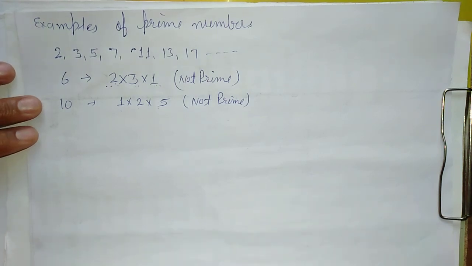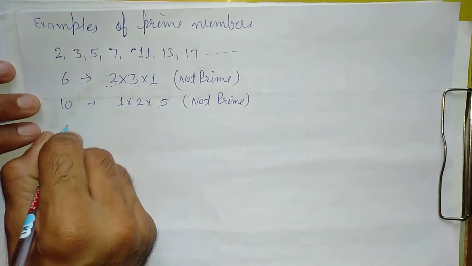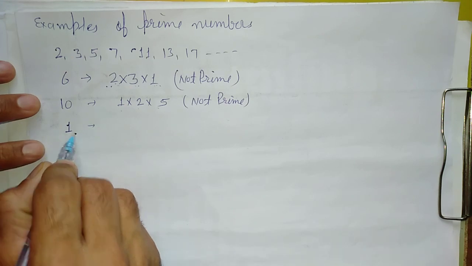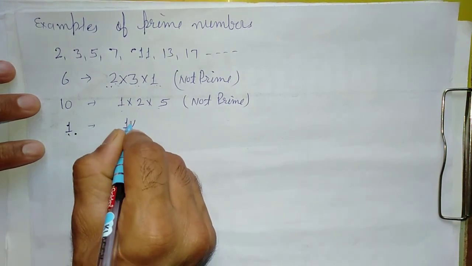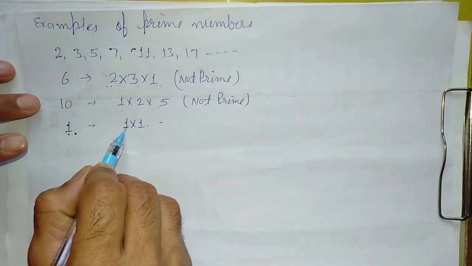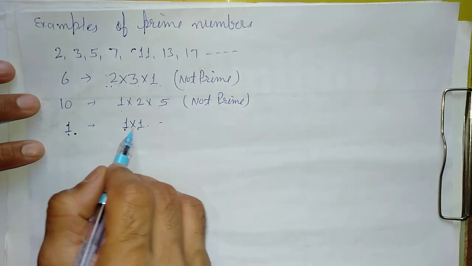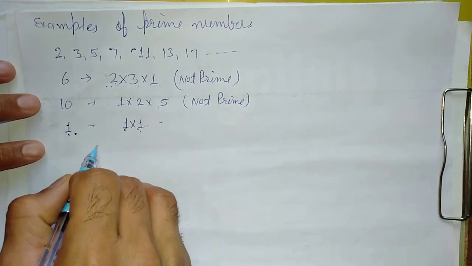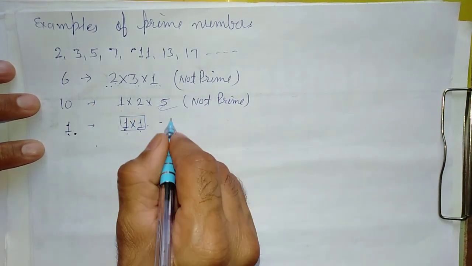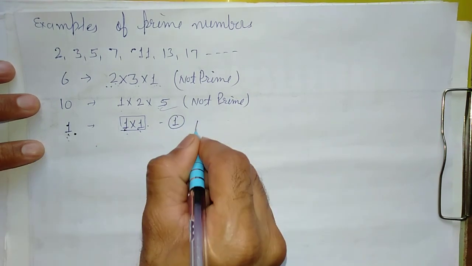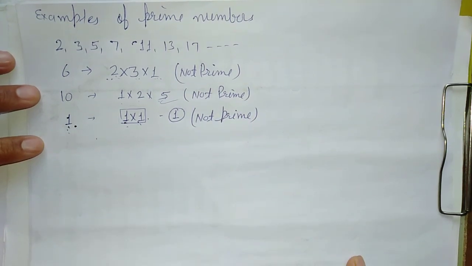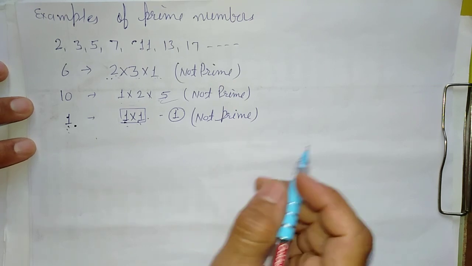Now see one number, that is 1. Is 1 prime or not? 1 is not prime. See, the factor of 1 is 1 multiplied by 1. It means the number is divisible by itself and 1. Yes, this is divisible by itself and 1 also. But according to the second definition, a prime number has exactly 2 factors, and here we have only one factor, 1. So this is not prime. The rest are prime numbers having 2 factors only.